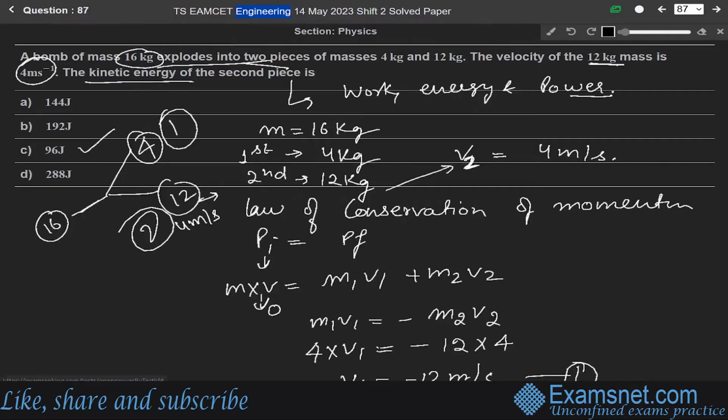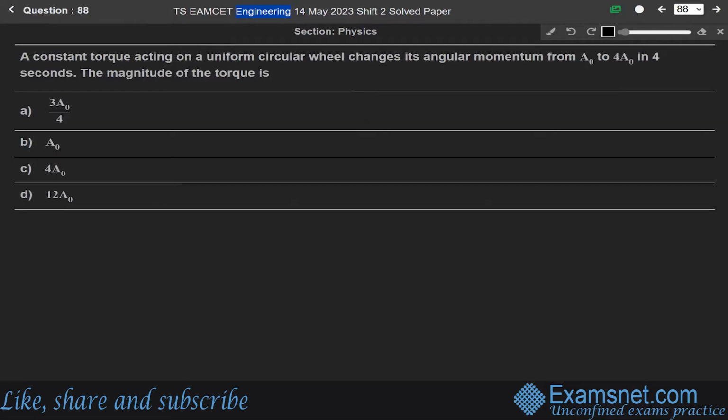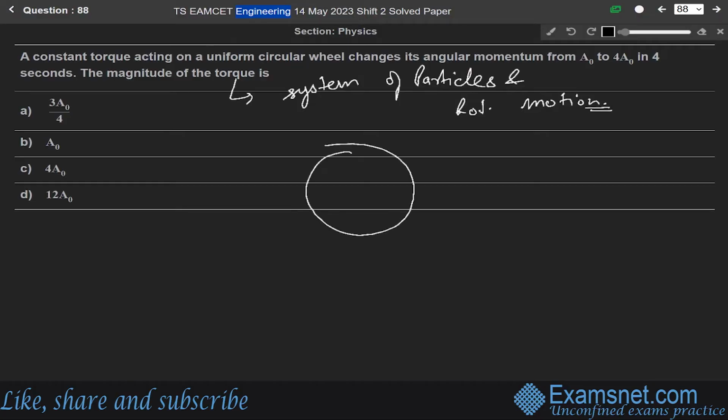Okay. Now next question, 88. A constant torque acting on a uniform circular wheel changes its angular momentum from A0 to 4A0 in 4 seconds, and the magnitude of the torque is, okay. So this question is from the chapter of system of particles and rotational motion. In this question, we are given a constant torque which is acting on a uniform circular wheel,